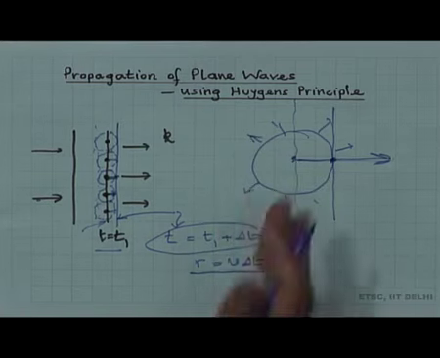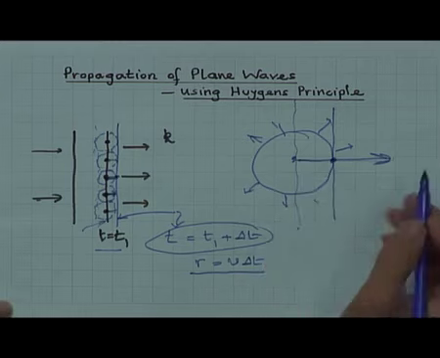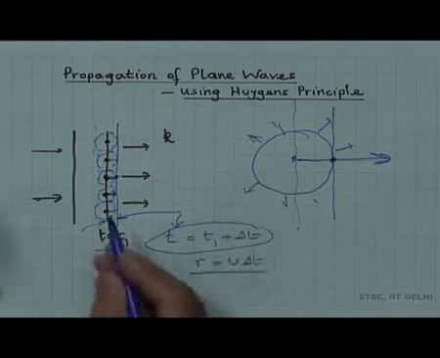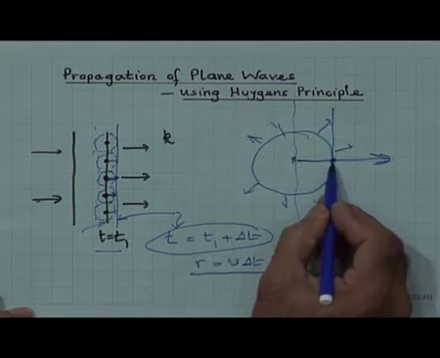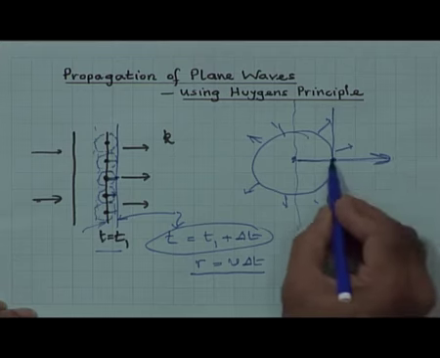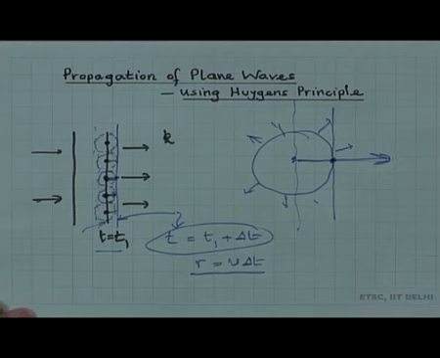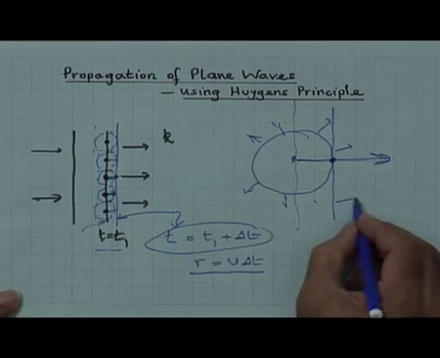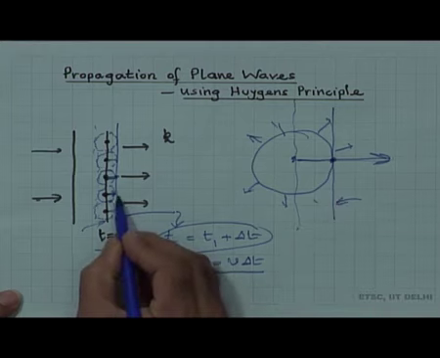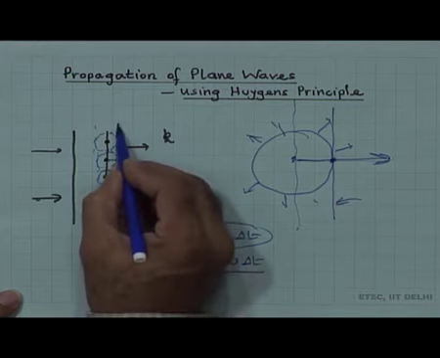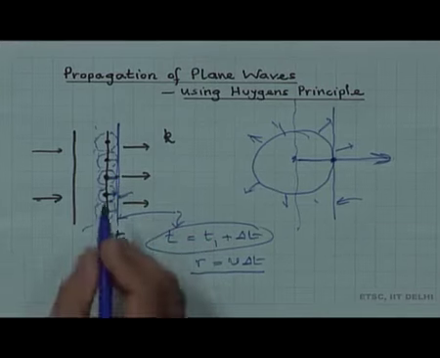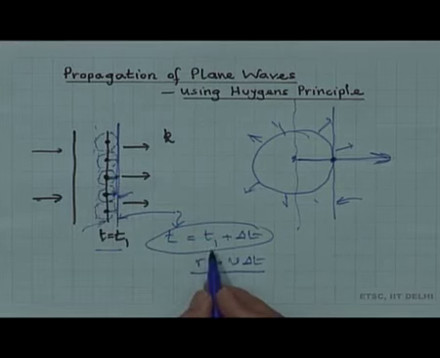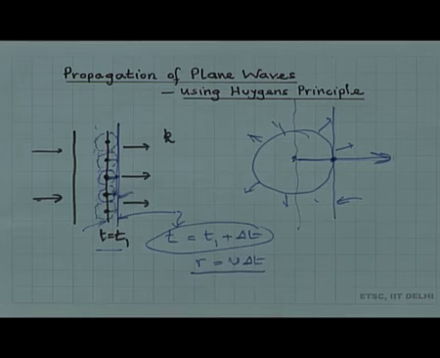This is of course Huygens' assumption to avoid the issue of backward propagation, and therefore, the new wavefront will be represented by this. Here is the blue line which will represent the new wavefront at a later time t1 plus delta t.